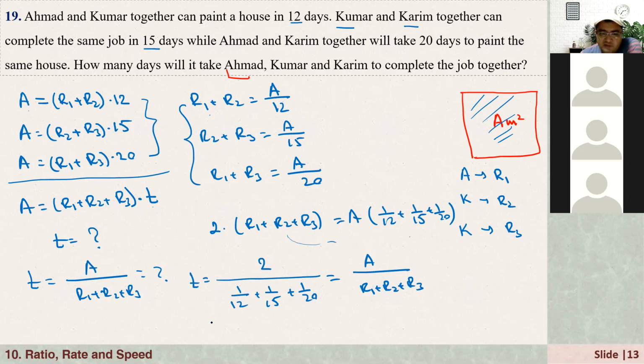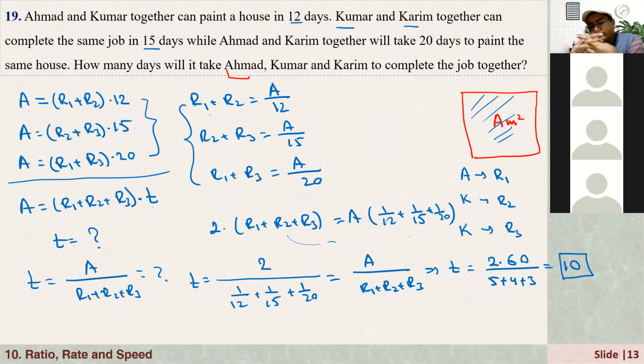And if you multiply this fraction, numerator and denominator, by 60, I will have 2 times 60 in the numerator, and 60 times 1 over 12 is equal to 5, 60 times 1 over 15 is equal to 4, 60 times 1 over 20 is equal to 3. So 5 plus 4 plus 3 is 12, and 120 over 12 is equal to 10. That means that if they work all together, they can complete the same job in only 10 days.